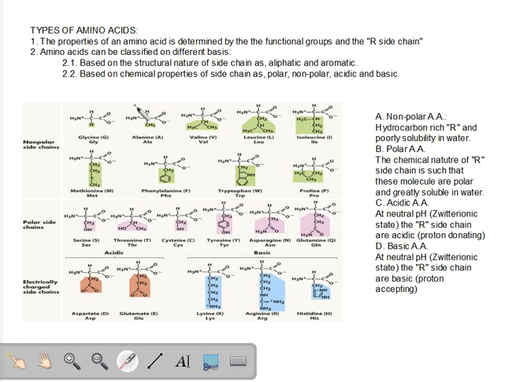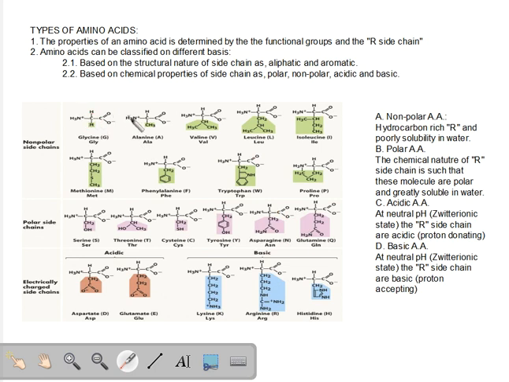Now, the property of any particular amino acid is determined by, number one, the functional groups and the side chain. This is the most important part, the side chain. See, because let us have a look at this particular image here. Now, this particular image contains the structures of the 20 major amino acids that are found in the living systems. So, if you look at all of these amino acids, you will see that certain parts are consistent. There is a carboxylic group in each of them.